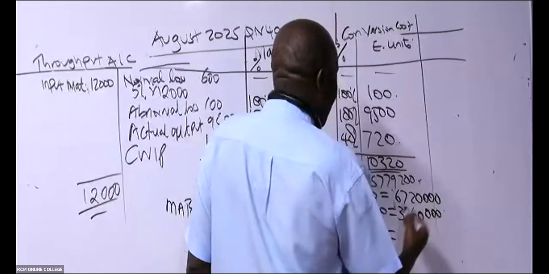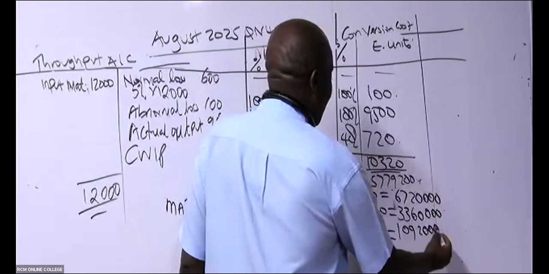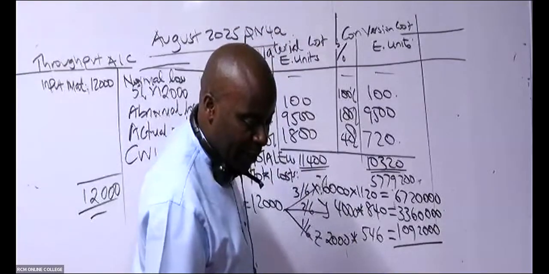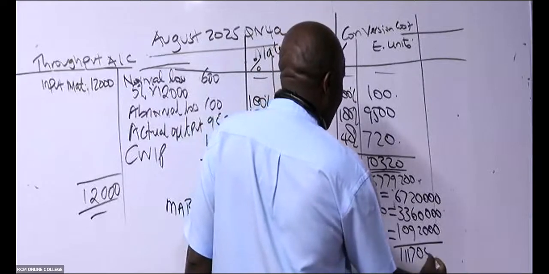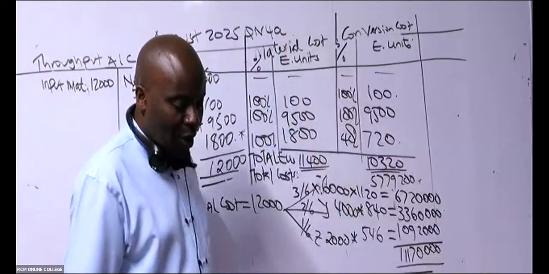How about Z? 1,092,000. Giving us what figure? 11,170,000. So these are your material cost.